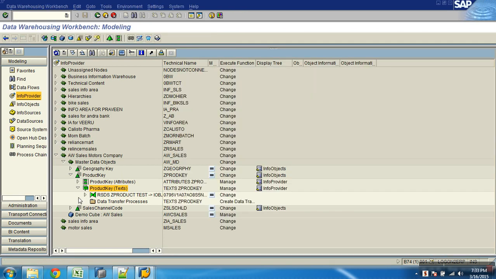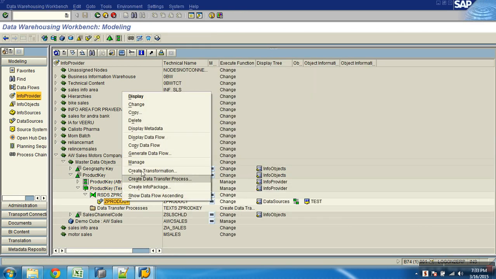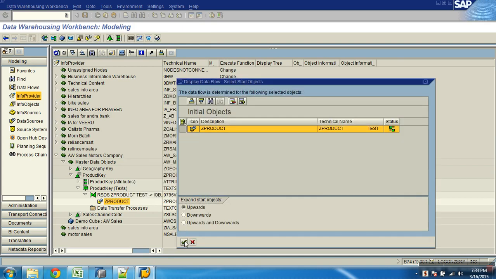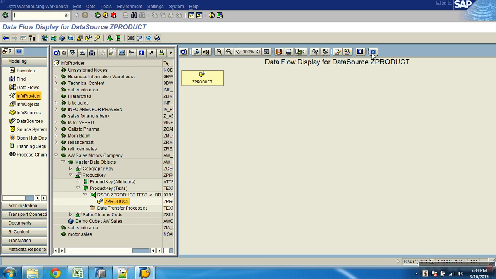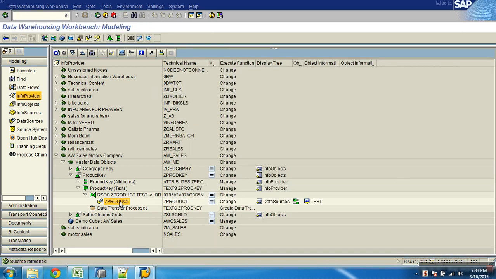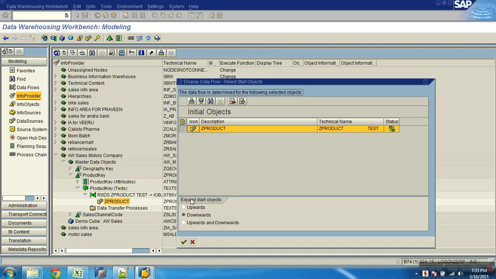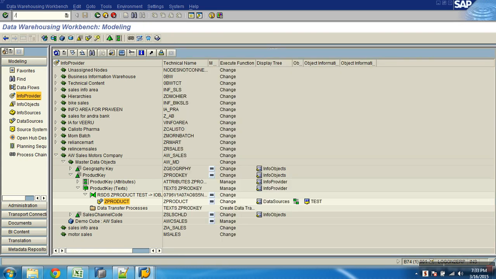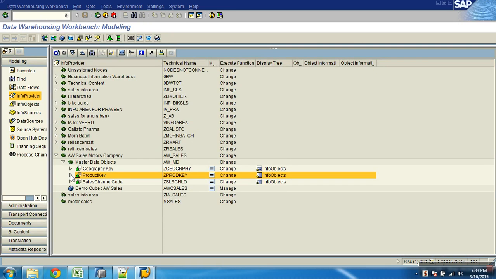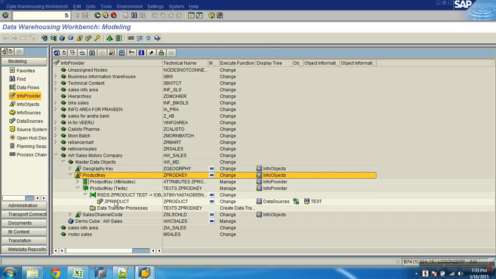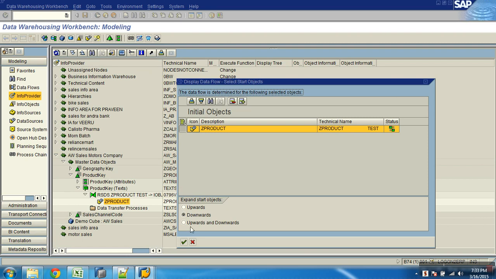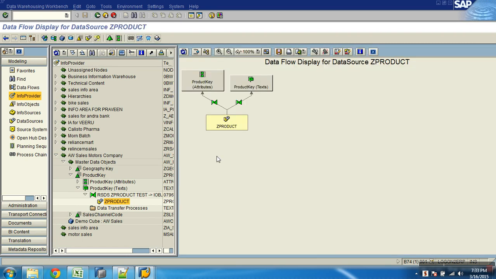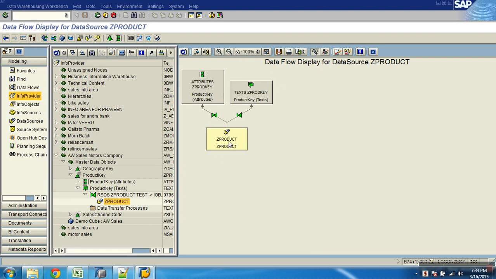Now if you see the flow what I have connected, display data flow upwards. So data source, one data source connecting to attribute table and text table, and each one of them has got its own transformations.